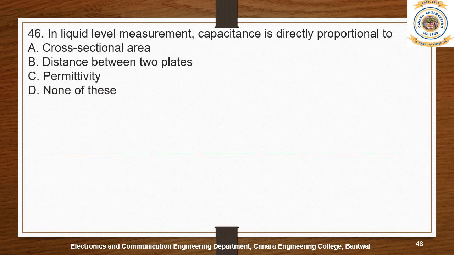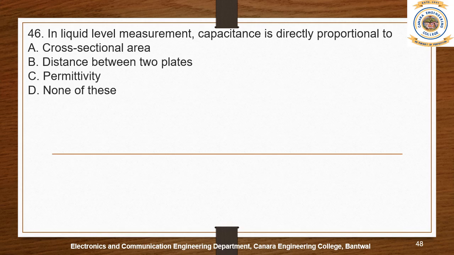In liquid level measurement, capacitance is directly proportional to what? Whether cross sectional area, distance between two plates, permittivity, none of this. Cross sectional area, no. Distance between two plates, no. It's indirectly proportional. So I think option C is the right answer, permittivity, because we know the relation between capacitance and permittivity, right?